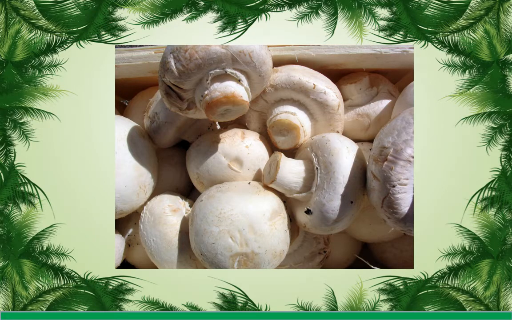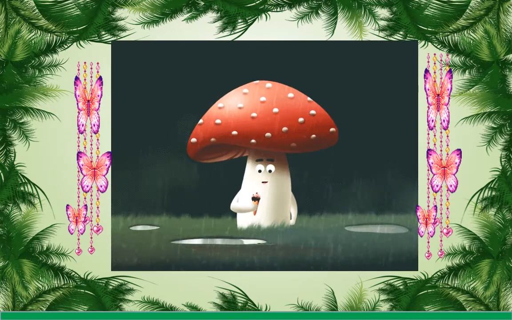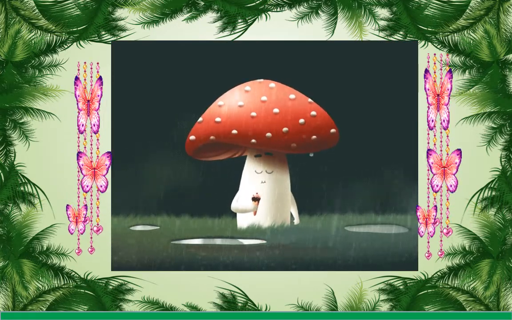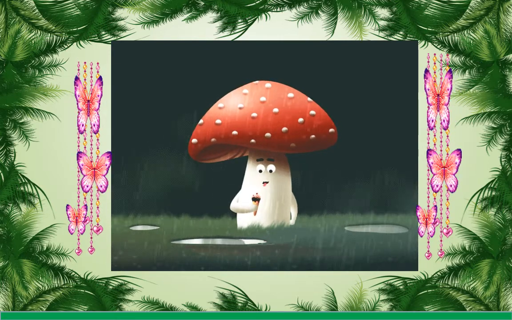When you go to a vegetable shop, you might have seen packets of mushrooms sold there. Besides that, sometimes you may have also seen fluffy umbrella-like patches growing on rotting wood during the rainy season.